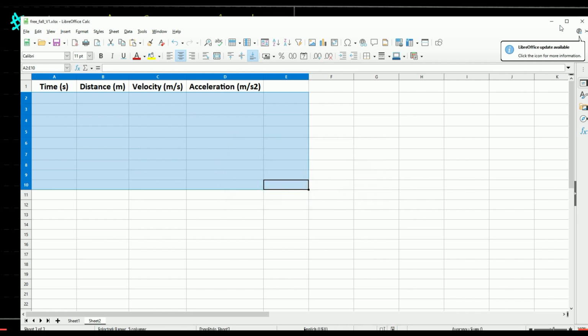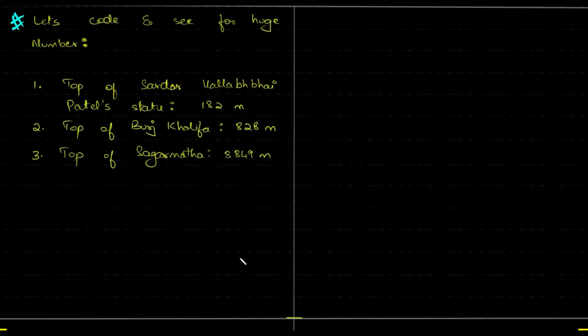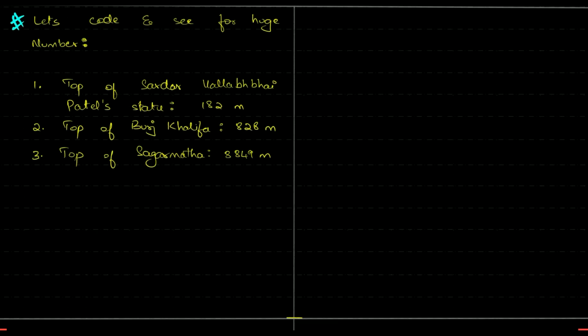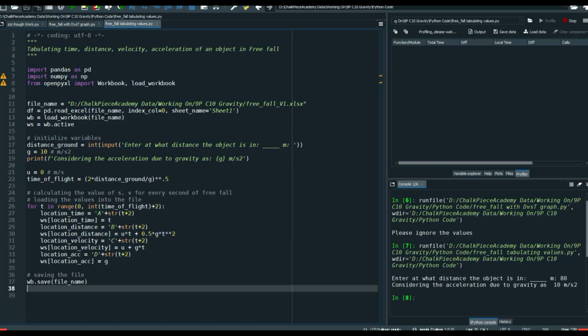Okay, let me go back to this. Let's simulate the distance. First, we are dropping a ball from Sardar Vallabhbhai Patel's statue. We are standing at the top of it, and there's a space where the ball can directly fall to the ground. So it is 182 meters above the ground. Let's see how long the ball will take to fall.